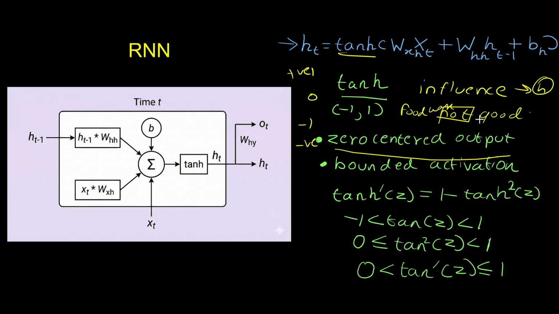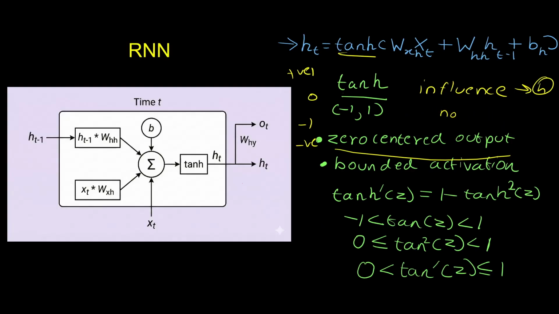On the other hand, if it was good, it will be a positive influence on the hidden state. So that's how Tanh works. In the other case, if we have a sigmoid, which ranges from 0 to 1, we cannot accurately represent this positive and negative influence on the hidden state because it's bounded from 0 to 1.